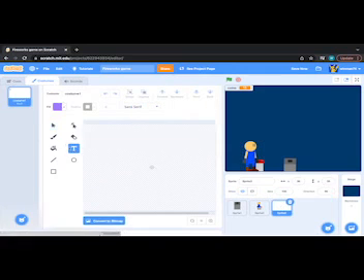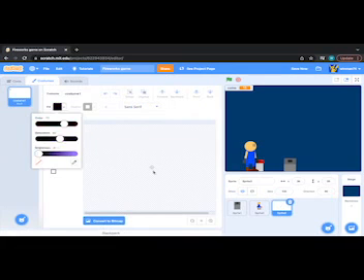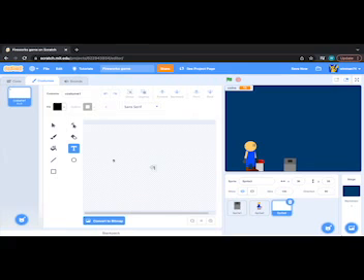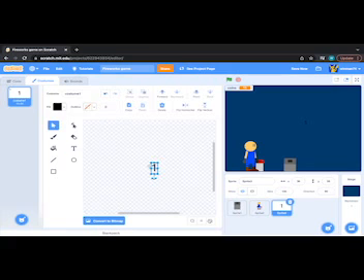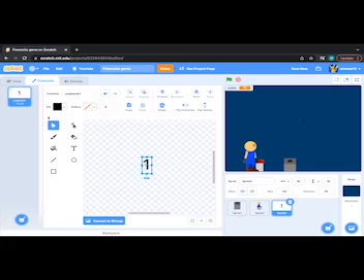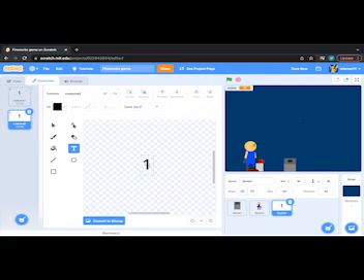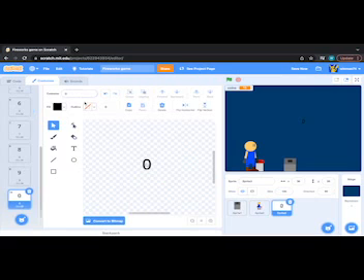So to do this, we're going to have to make every number, or not every number, but 0 through 9. Just use the text tool, then type in the number, and then we can just duplicate this and click on it and change it to 2. Then you can just keep on going. And there we go. Now we can start making the code.